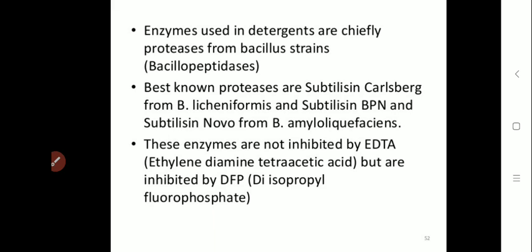Subtilisin BPN' and subtilisin Novo are other examples of well-known proteases, which are produced using Bacillus amyloliquefaciens.